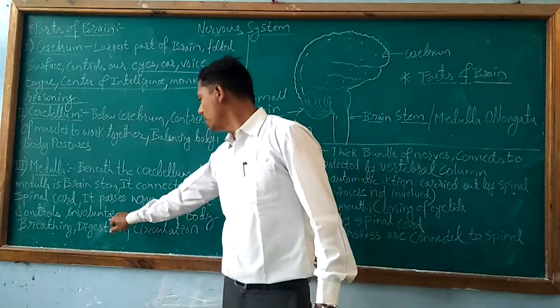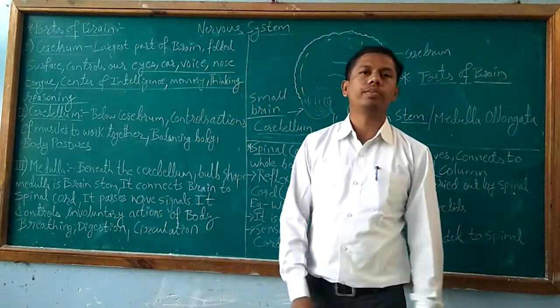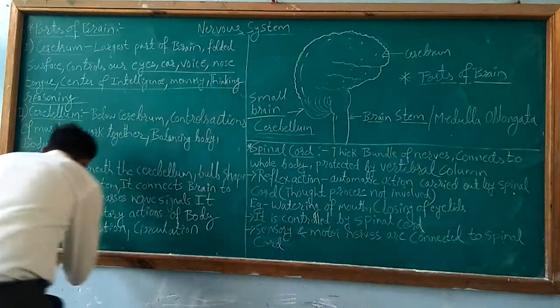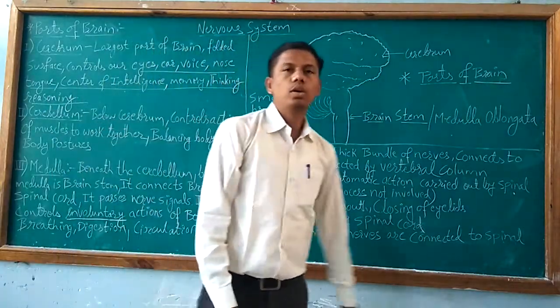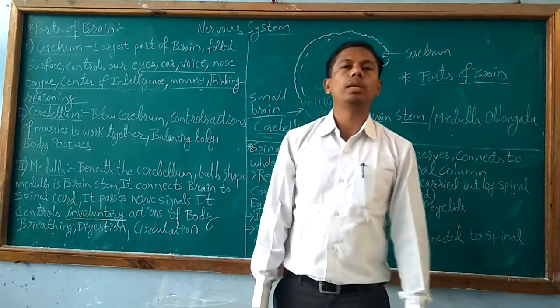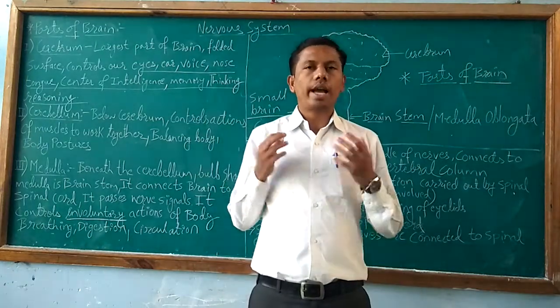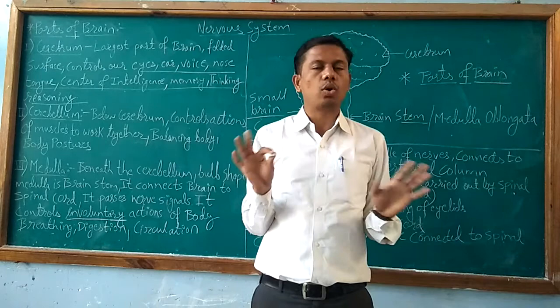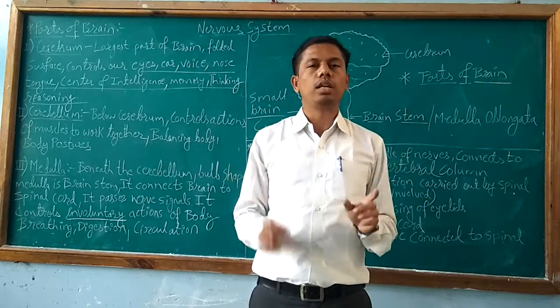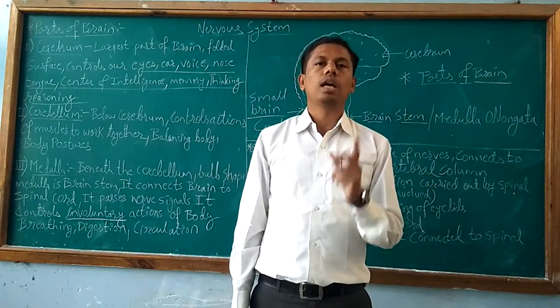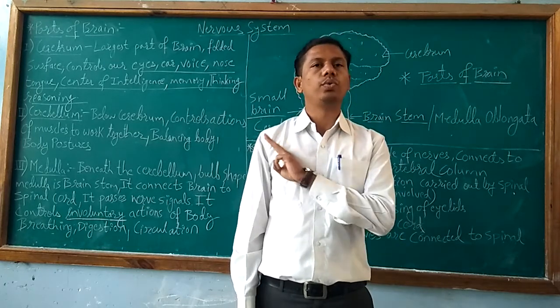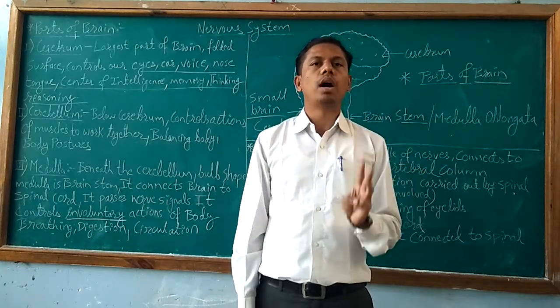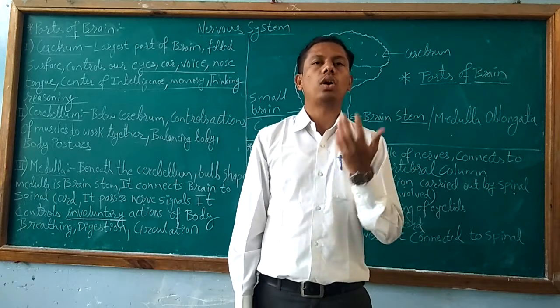It controls involuntary actions of the body. So what is the meaning of involuntary actions of the body? Involuntary actions of the body means the actions of the body that we cannot control. Examples are breathing, circulation of blood, digestion of food, which we cannot control by our thought process.